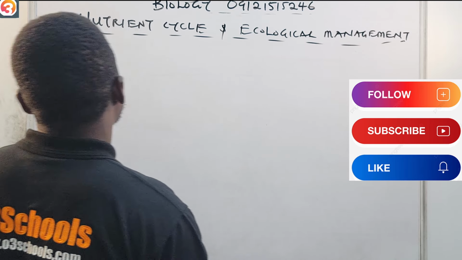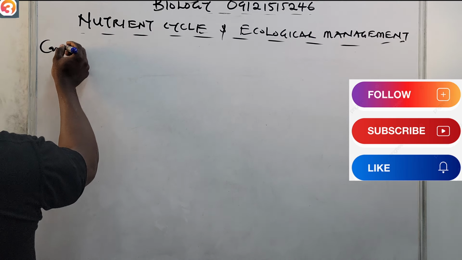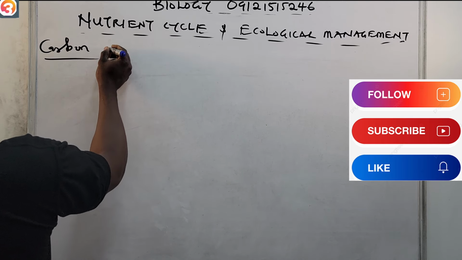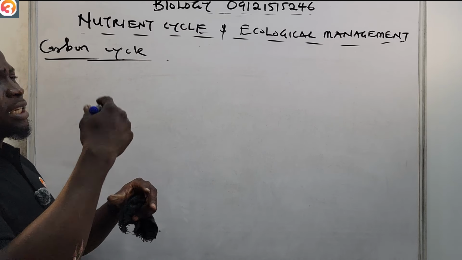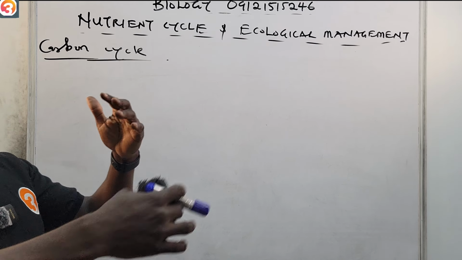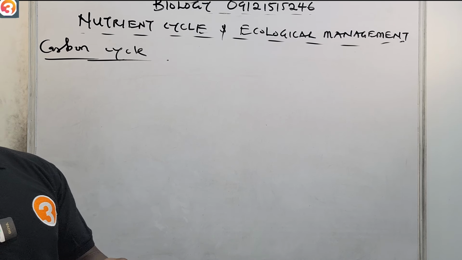So let us begin with the carbon cycle. Carbon cycle has to do with the series of processes through which carbon is circulated.